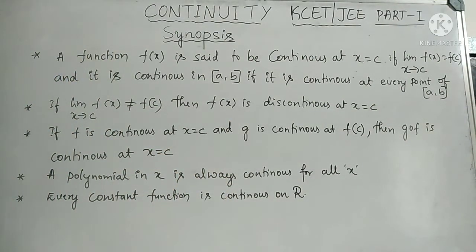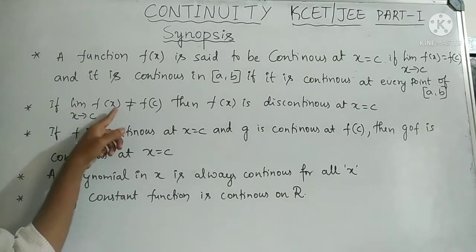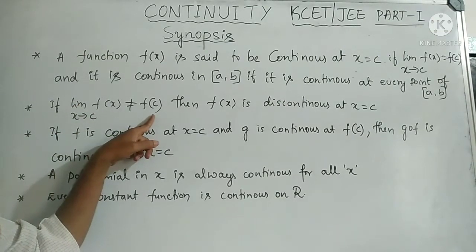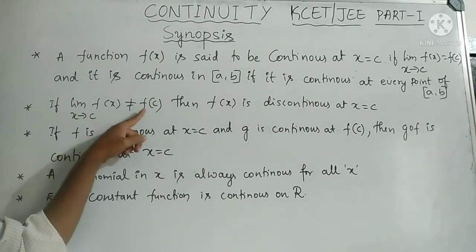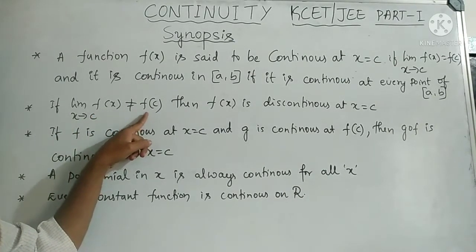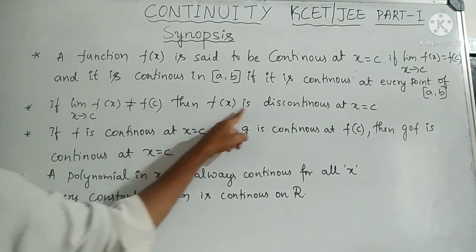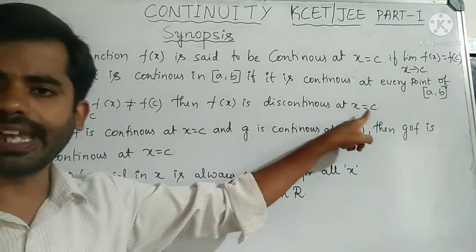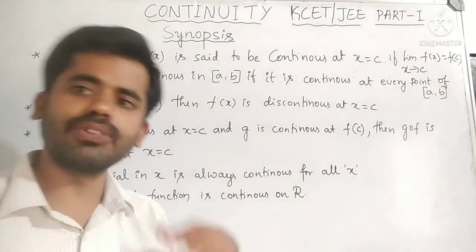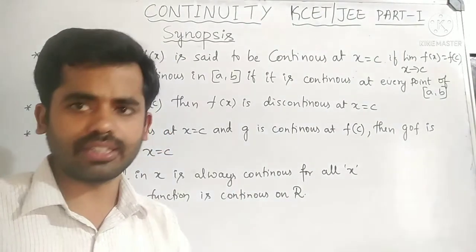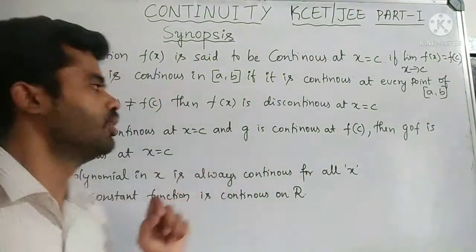Next, the second point is that if the limit as x tends to c of f of x is not equal to f of c, that is, the limit of the function at c is not equal to the value of the function at c, then we can say that f of x is discontinuous at x equal to c. If the limit is not equal to the value of the function, that is a discontinuity at that point.